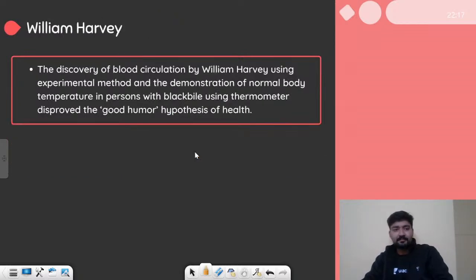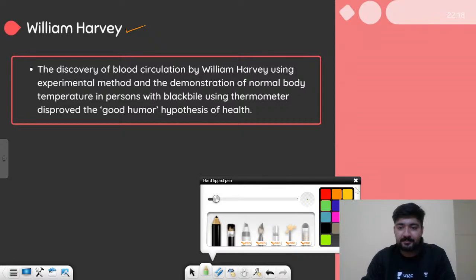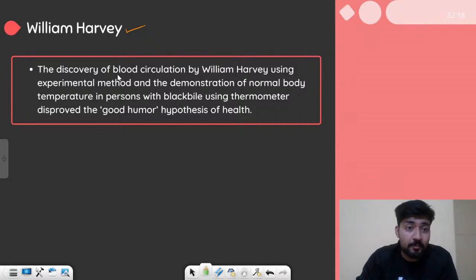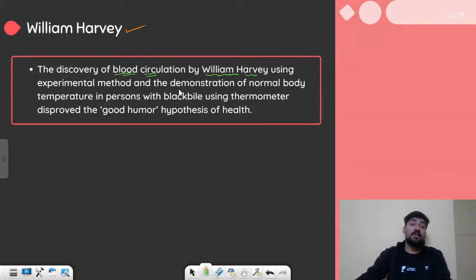Let's move on. And now let's talk about the person who discarded this humor theory, who said that this theory of humors is actually not correct. The person was William Harvey. And William Harvey is an important name because he is the person who discovered blood circulation. As it says here, the discovery of blood circulation by William Harvey using experimental methods and demonstration of normal body temperature in a person with black bile using a thermometer disproved the good humor hypothesis.